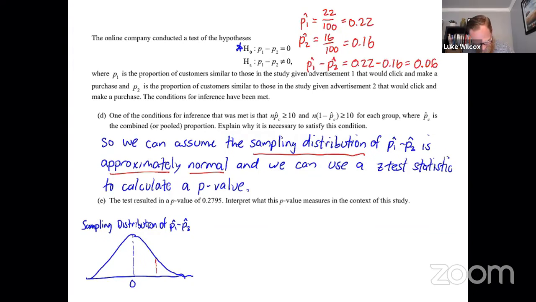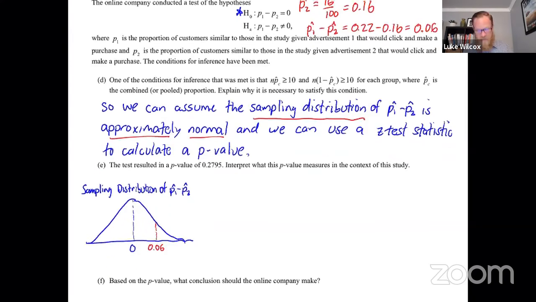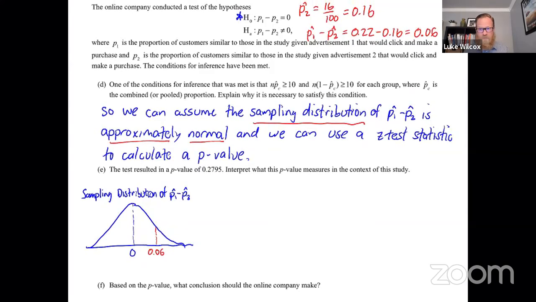That is going to show up in our picture here. This would be the difference in the sample proportions. And a p-value says, how likely is it to get that value or farther from what's expected purely by chance? So we want to know how likely it is that we would get a difference of sample proportions of 0.06 or greater. But let's be careful here.